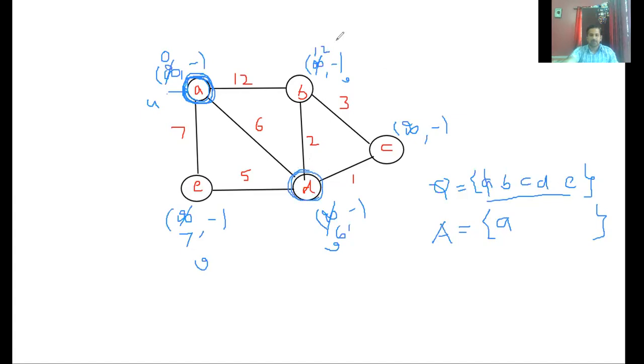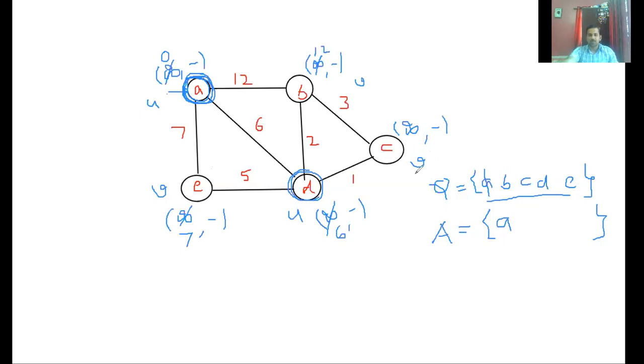So now this is U. Its adjacent vertices which are there in your queue: I should not consider A because it's not there in your queue. It's already been removed. I should consider B, C, as well as E. This is one V, this is another V, and this is the third V.